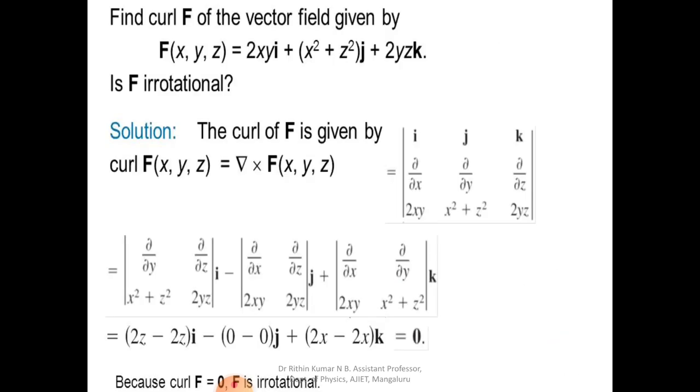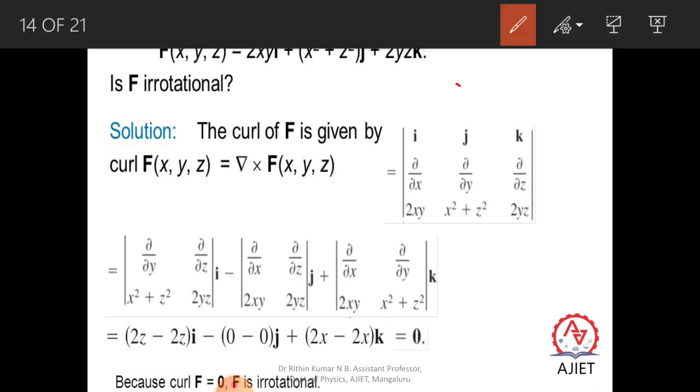Next one, find curl of a vector given. So F of x, y, z is 2xy i cap plus x squared y j cap plus 2yz k cap. Is F irrotational? Now we have to check whether F is irrotational. To check whether F is irrotational, the only thing we can do is we have to prove that del cross F is equal to 0. We have to prove del cross F is equal to 0. Okay.